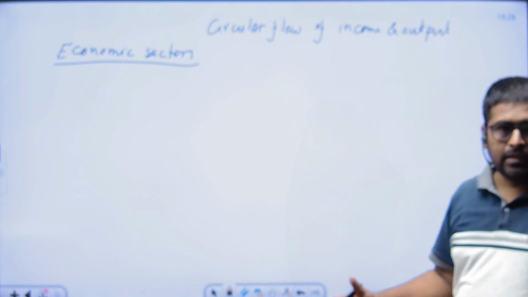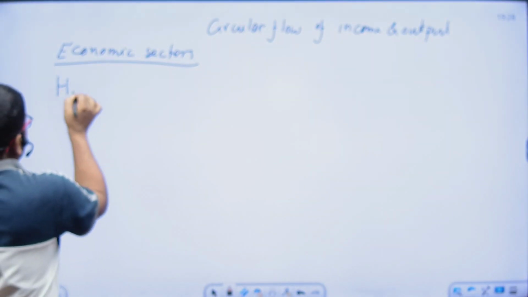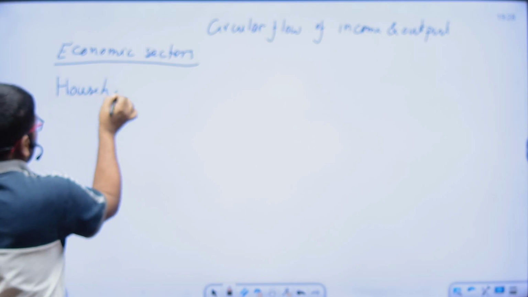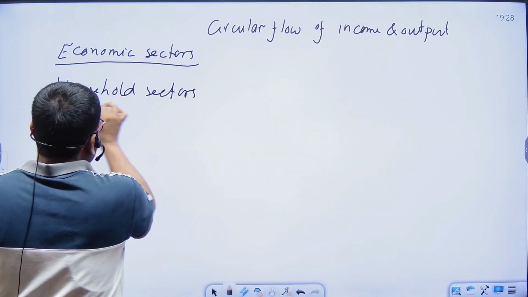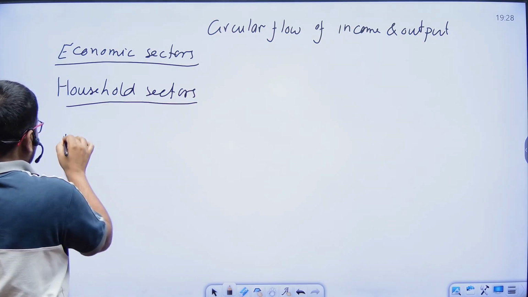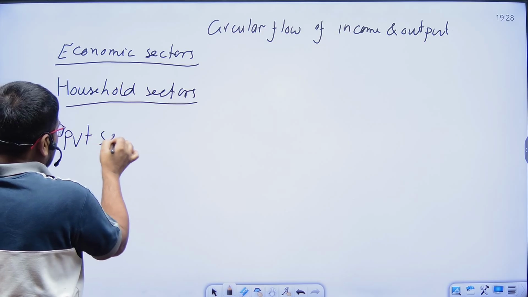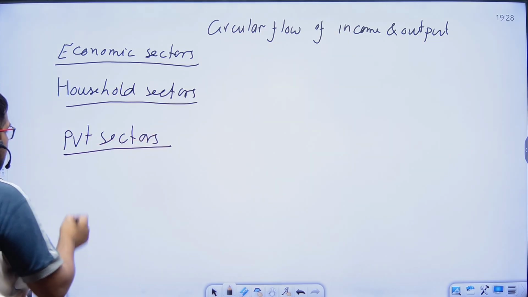Like one is the household sector. Another we can classify as the private sector. Next, the government sector.